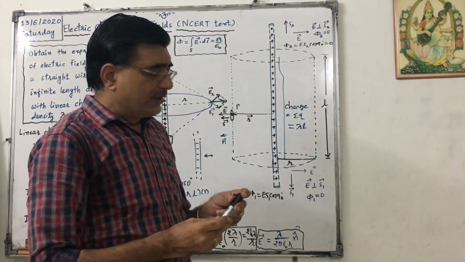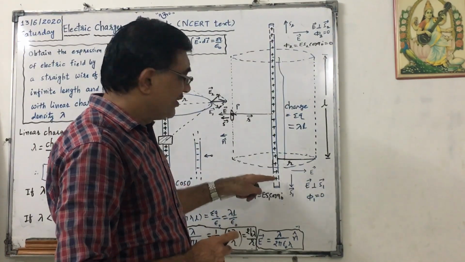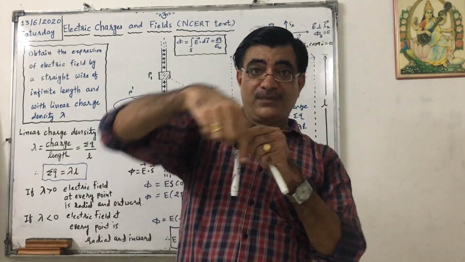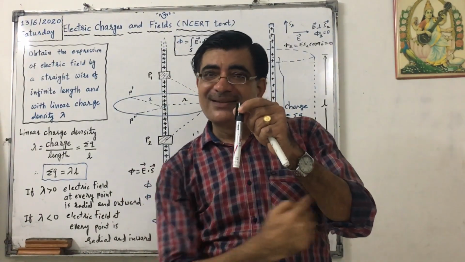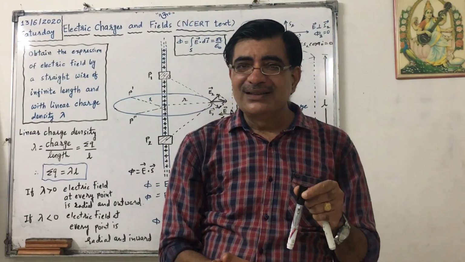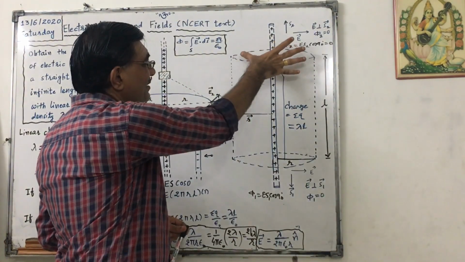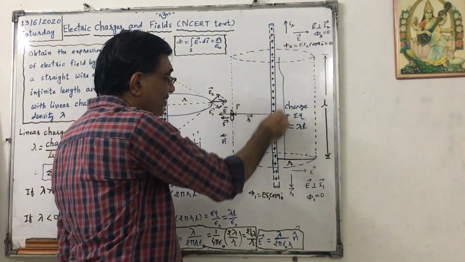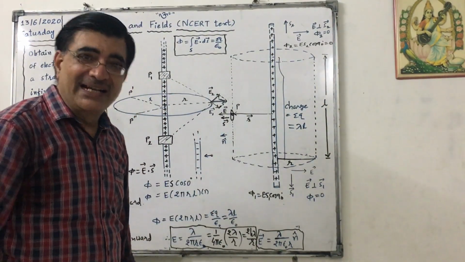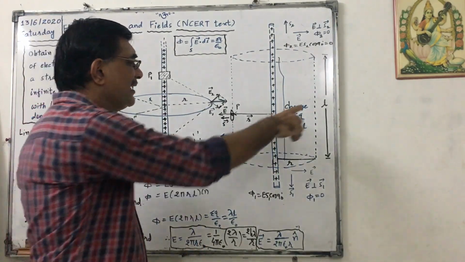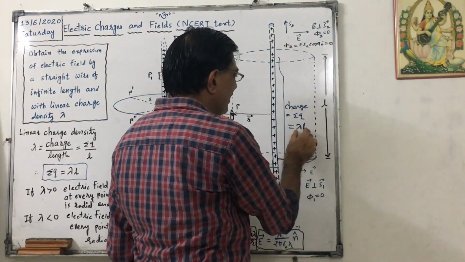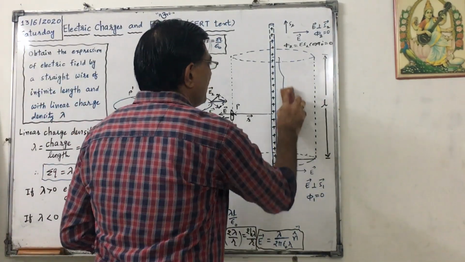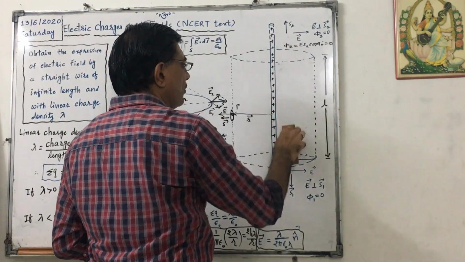See, this is the linear charge distribution. So I have to consider a Gaussian surface enclosing it. Gaussian surface enclosing it, so that will be cylindrical. Okay, so this is the cylindrical Gaussian surface, enclosing the charge on the line, and we have considered this L length, so charge inside it will be lambda L. Okay, now I will rub this because it may make the figure more complicated.